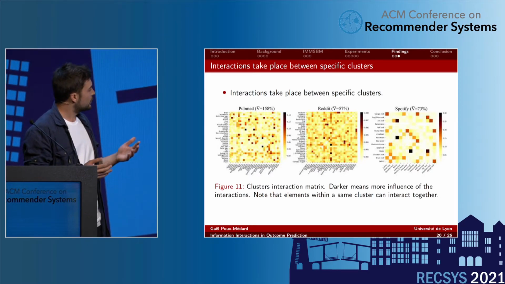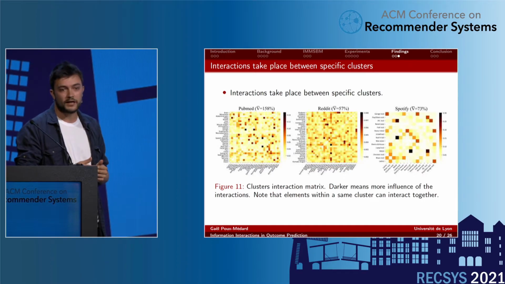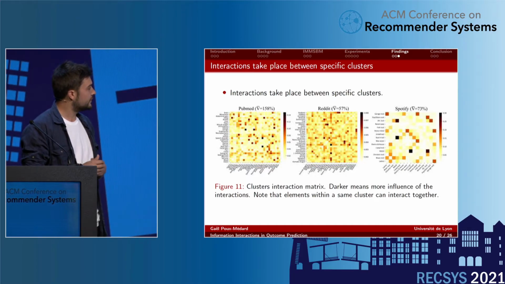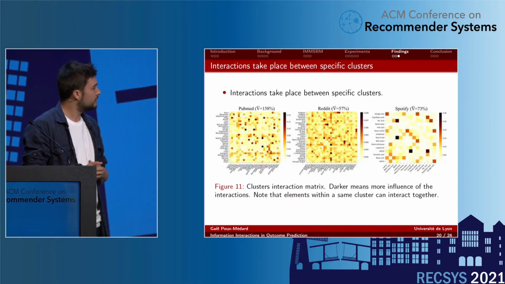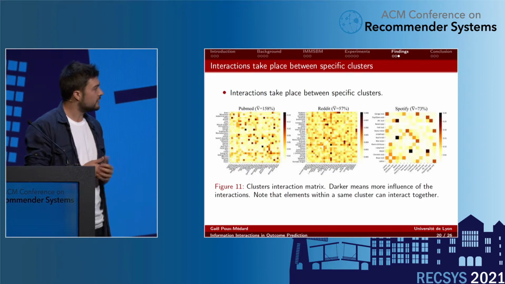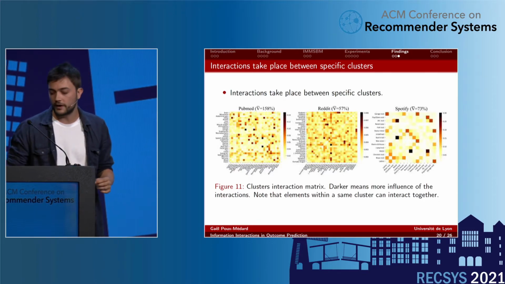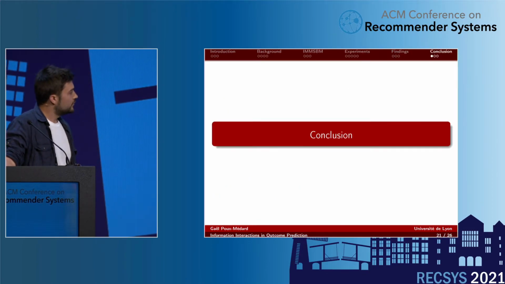So what we can see on this picture is that significant interactions take place between very specific clusters, and that for most of the clusters, interactions have very small magnitude, but still present everywhere. That's why it's yellowish and not whitish. So those are our findings.